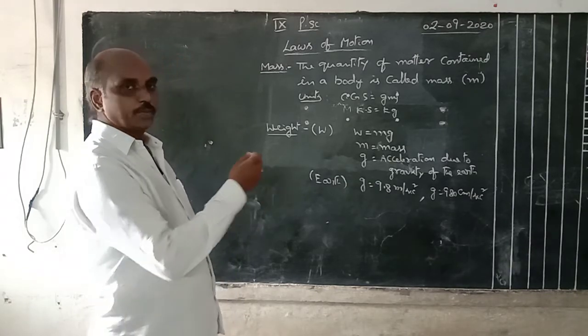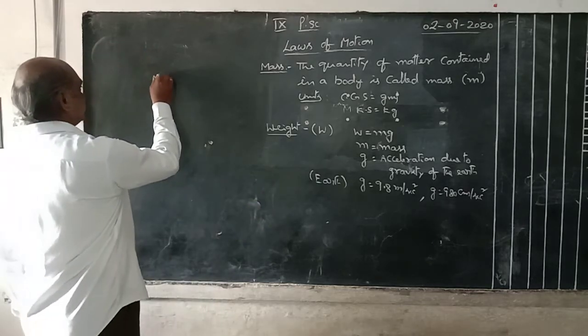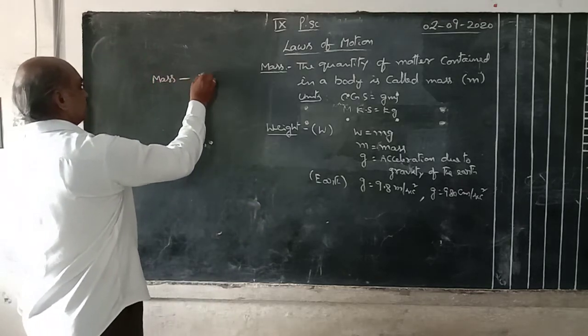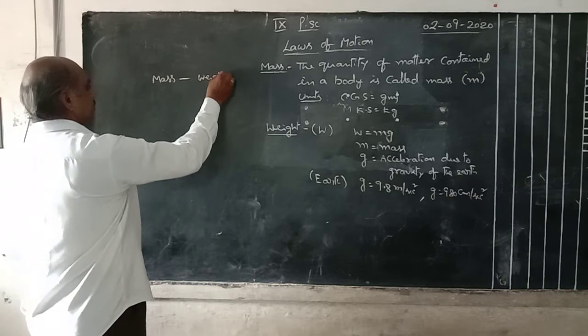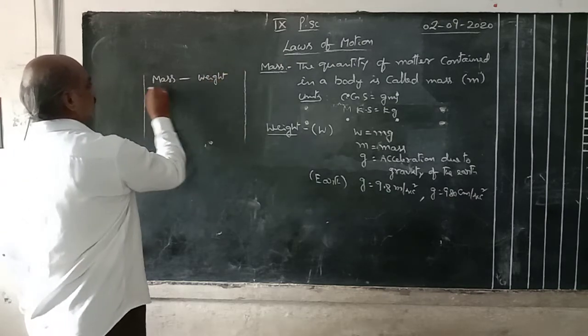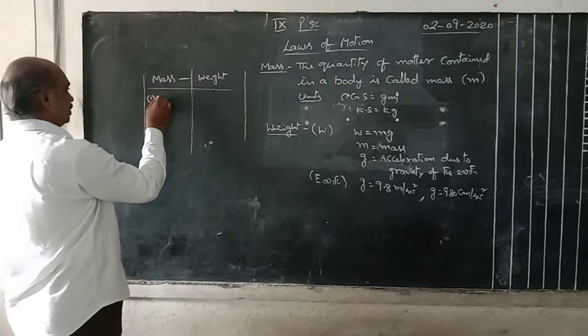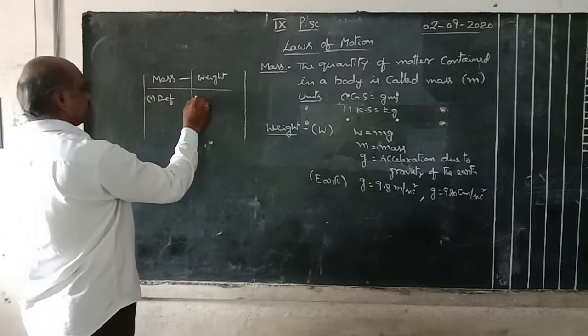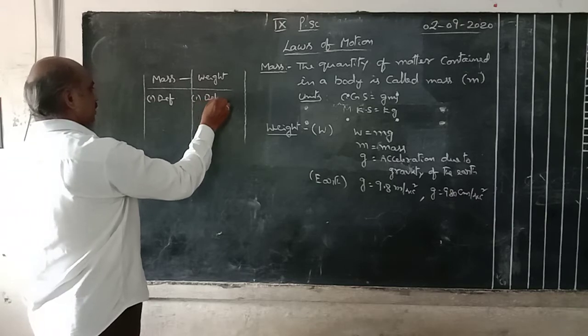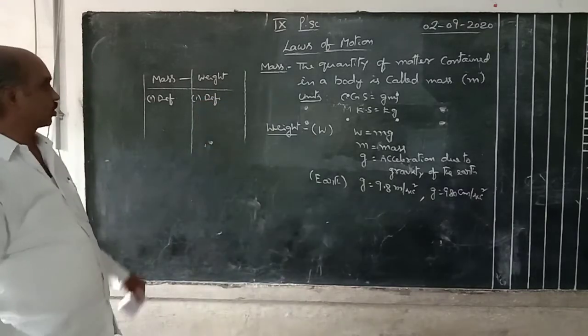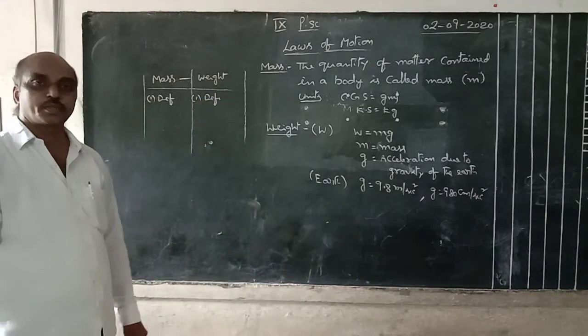So what are the main differences between mass and weight? The first one is definition. What is the definition of mass? The quantity of matter contained in a body.